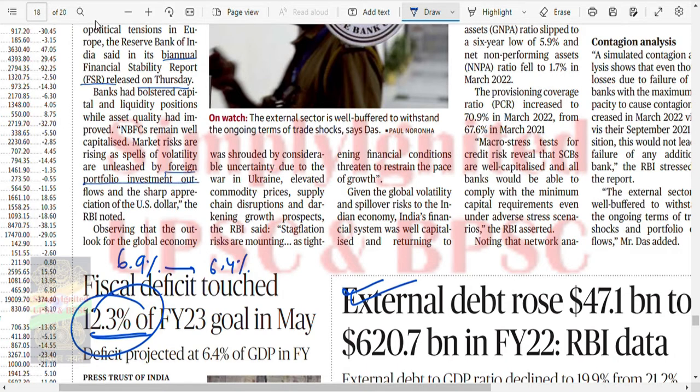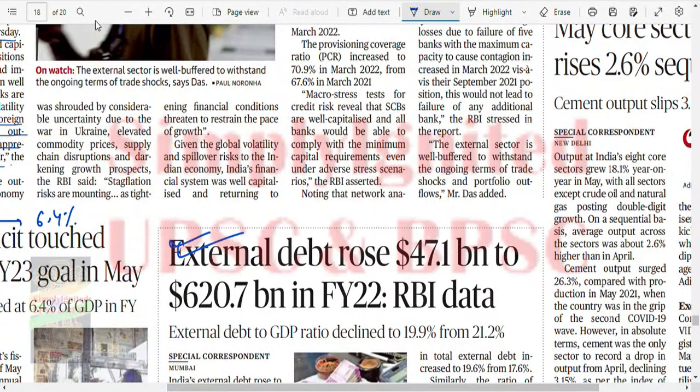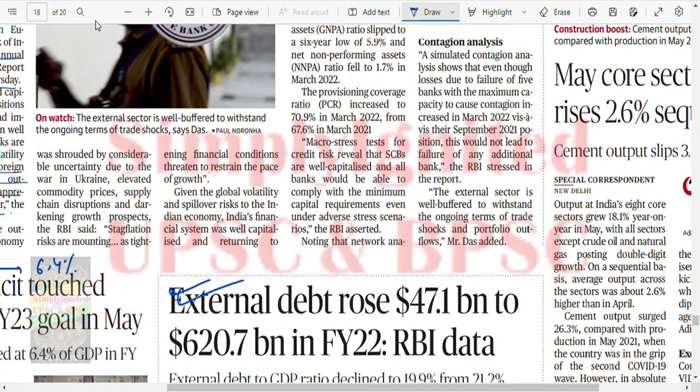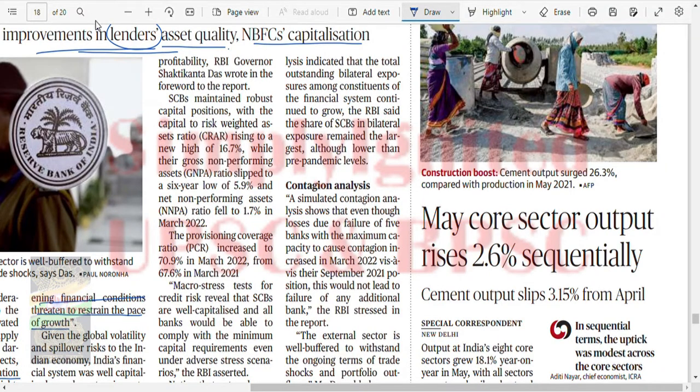I just now explained to you what this is. And sharp appreciation of the US dollar. Why? Because of the changes in the Fed rates, right? Observing that the outlook for the global economy was shrouded by considerable uncertainty due to war in Ukraine, elevated commodity prices, supply chain disruptions, and darkening growth prospects, the RBI said stagflation risks are mounting as tightening financial conditions threaten to restrain the pace of growth. Given the global volatility and spillover risk to the Indian economy, the Indian financial system was well capitalized and returning to profitability, the RBI governor wrote in the foreword to the report.